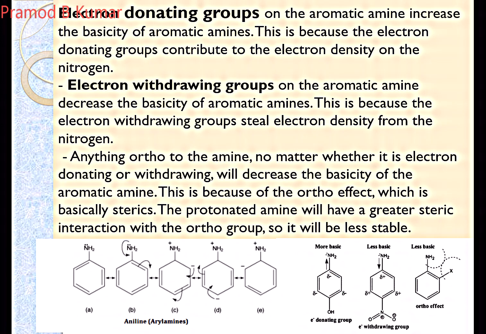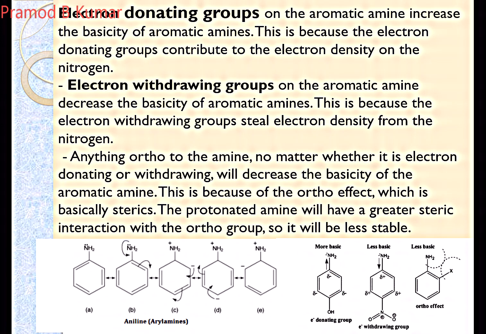This is because of the ortho effect or the steric effect. Whenever there is a substituent at the ortho position, because of the steric effect, it will reduce the basicity because it will not allow the proton in. As you have seen in tertiary amines, though they have three alkyl groups, they are still less basic than secondary amines because of the bulk.